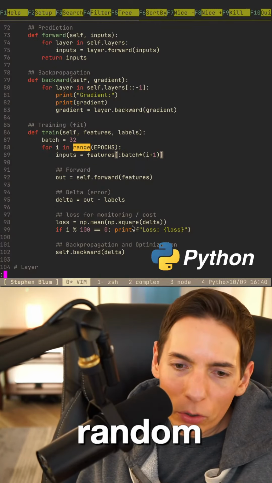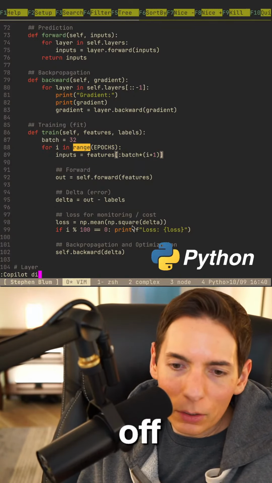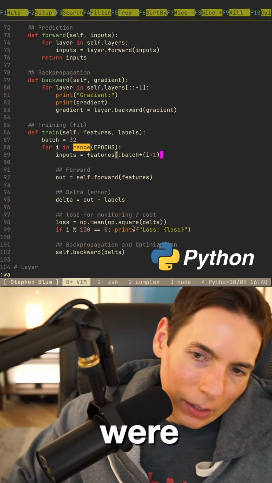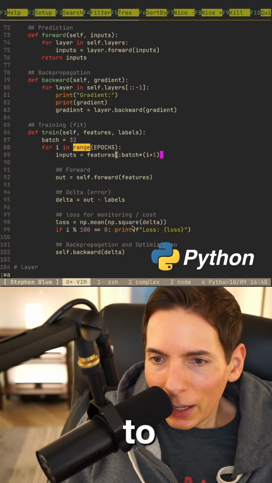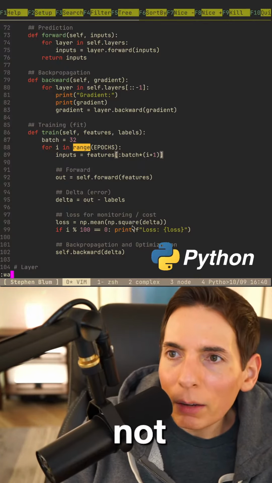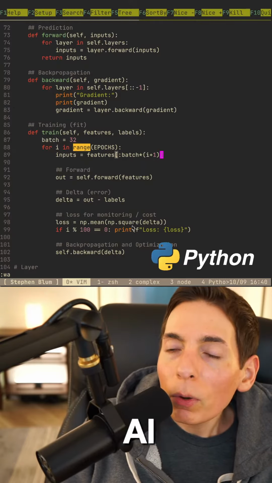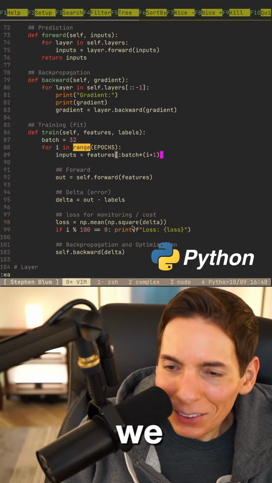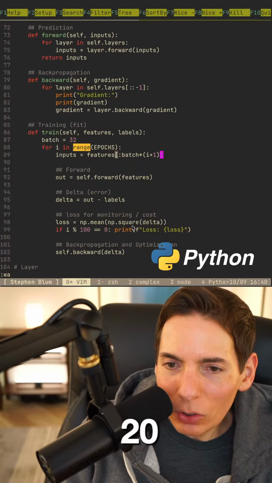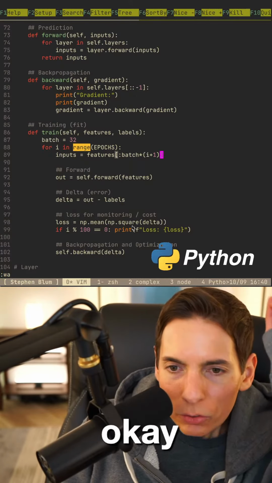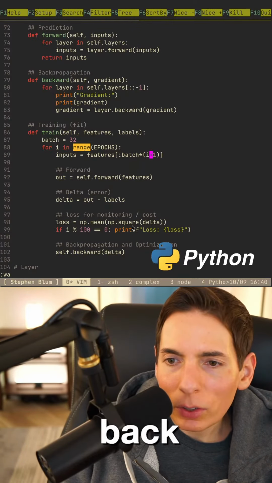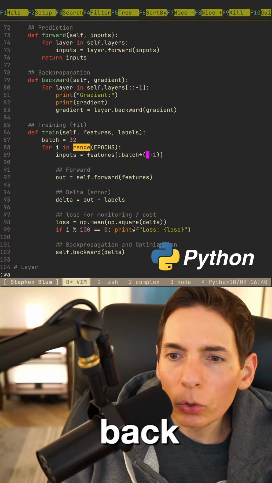So let me turn off Copilot disable, because we're in hard mode here. We don't want to. We're not getting too much help from the AI is the idea. We're not getting too much help from the AI. Okay. Also, we've got like maybe 20 minutes. We got 20 minutes. We can do it. We can do it in 20 minutes. Okay. So we've got our batch size. We don't need to say plus. Well, we do need to, in this case we do.